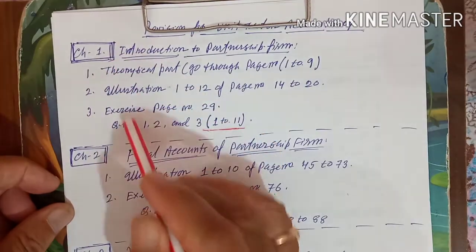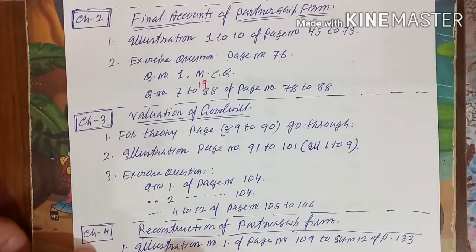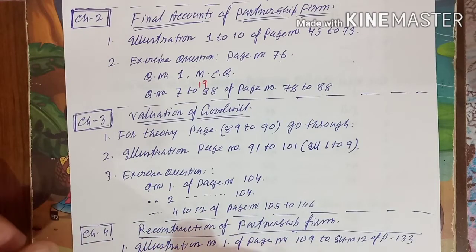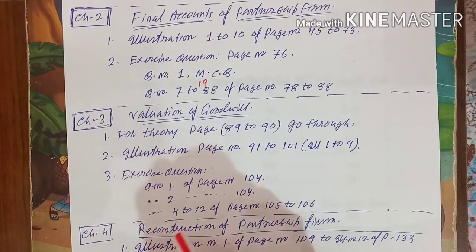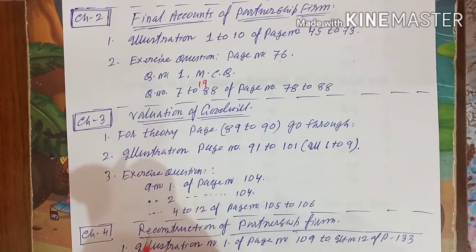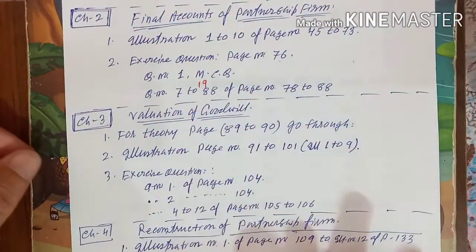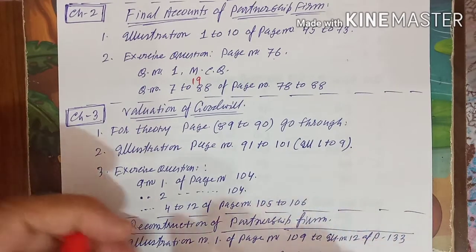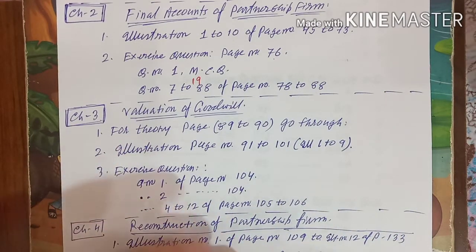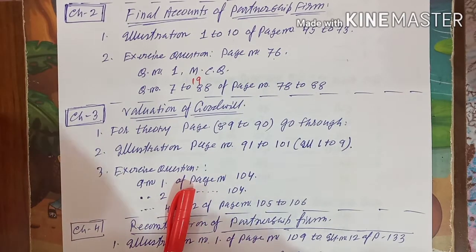Apart from the things I told you, chapter 1, chapter 2, chapter 3 and chapter 4, these few days are left for practicing all these 4 chapters. When I taught you chapter 1, chapter 2, chapter 3 and chapter 4 from your textbook, apart from the textbook, sometimes I gave you some extra sums to practice for homework, and some of the students have done it and shown me the answers.